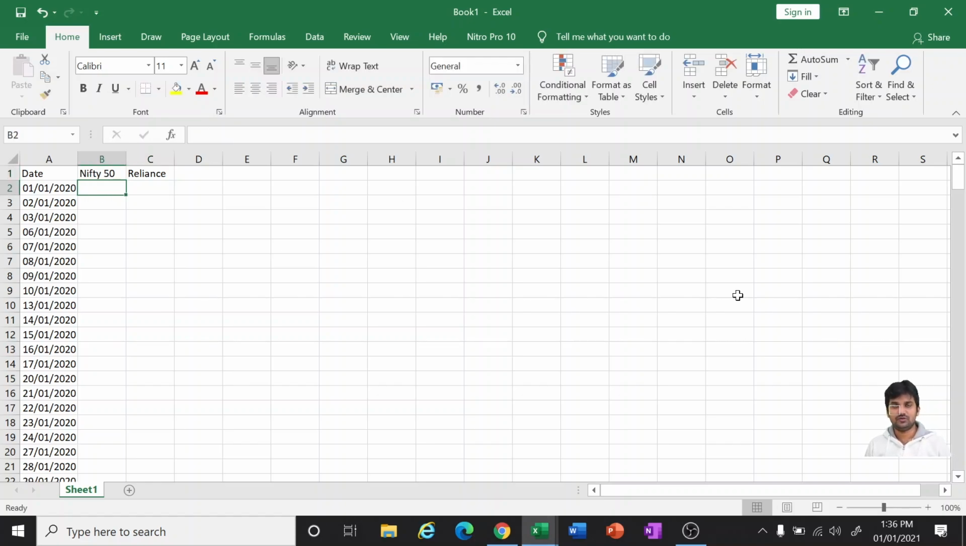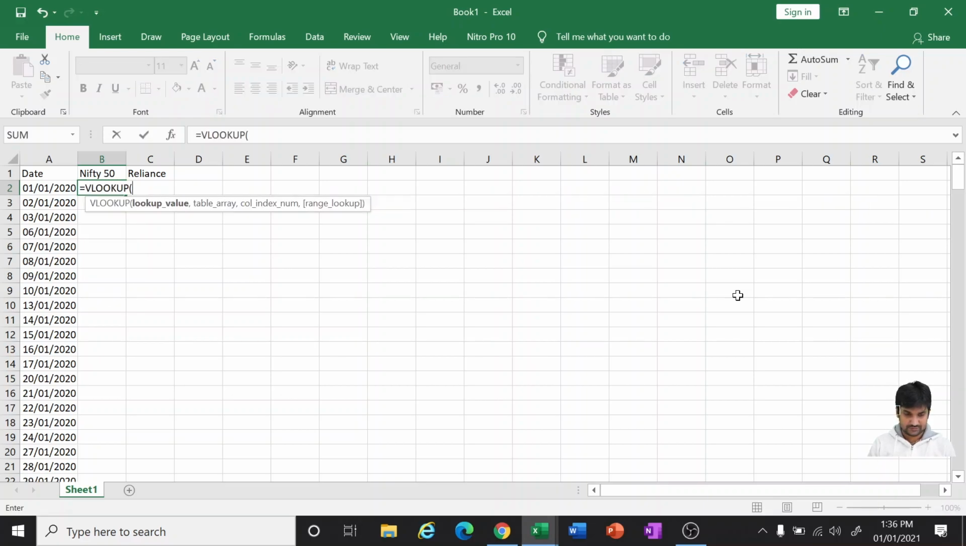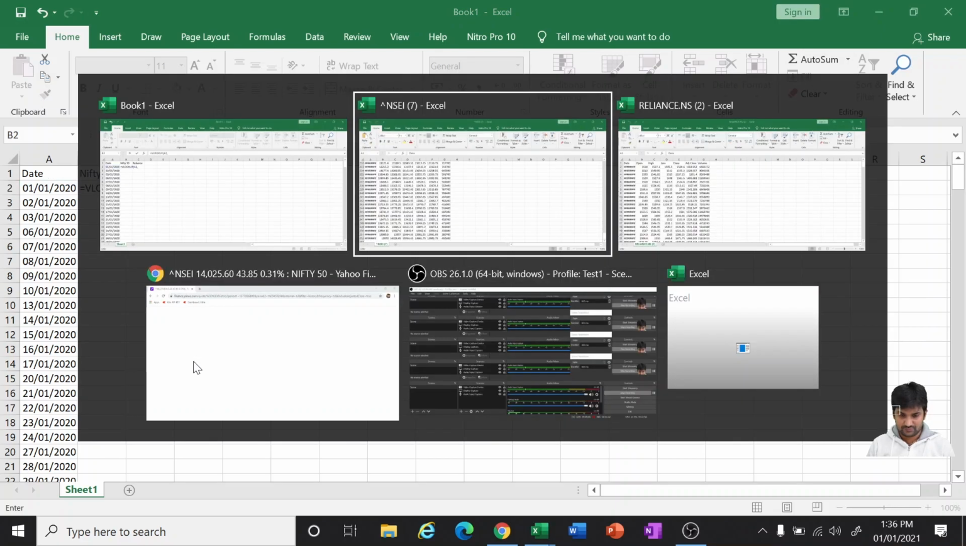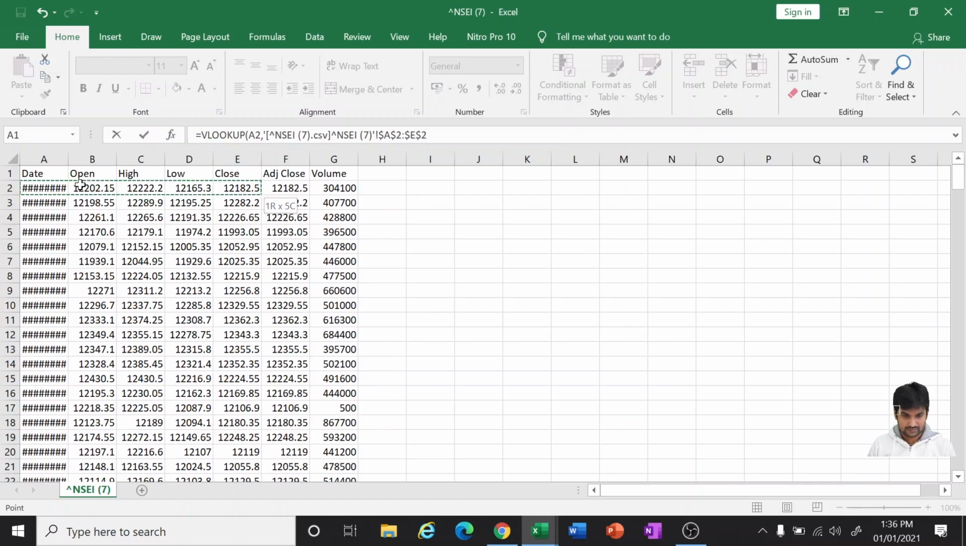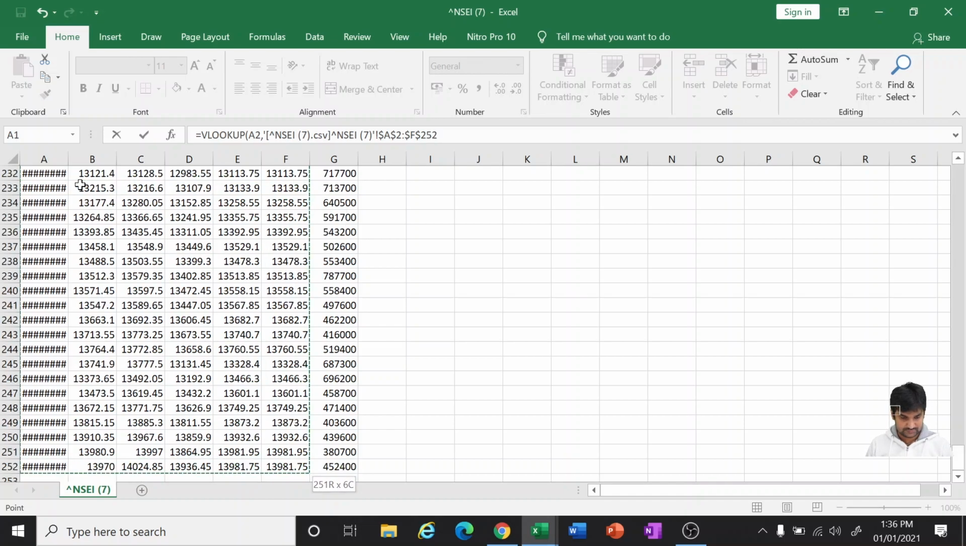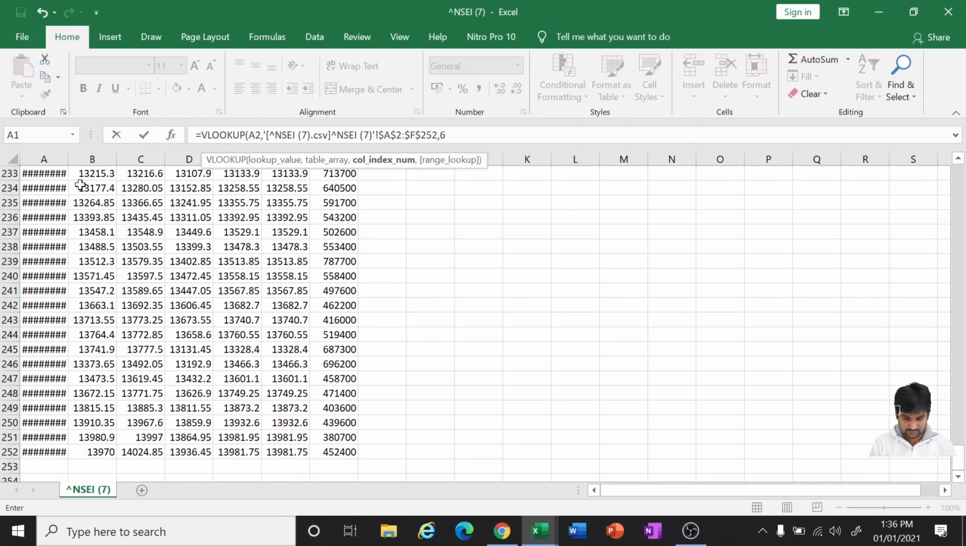So I prefer to do it with VLOOKUP. So these are the dates. On this particular date, what is the value of Nifty? I am taking the adjusted close. Adjusted close will give us a better presentation because it will be adjusted with all the dividends and other aspects. So I need the sixth column.